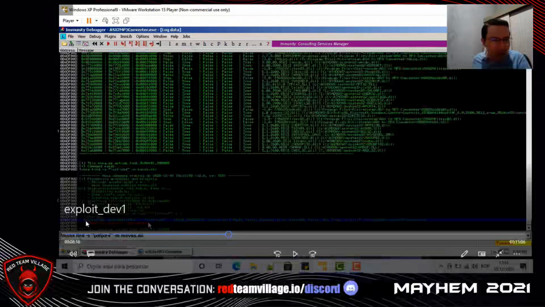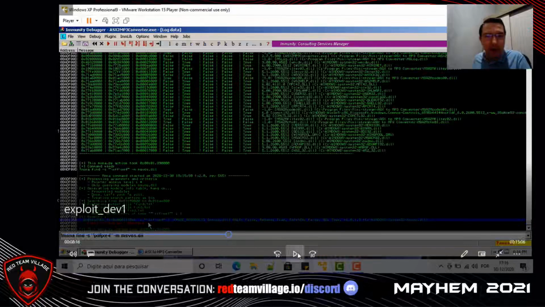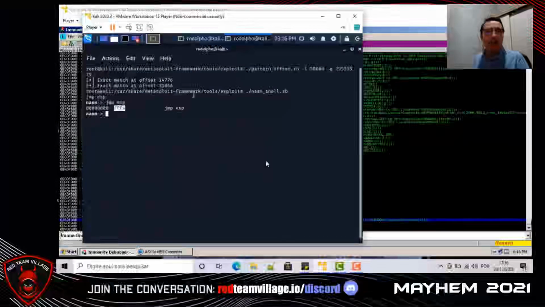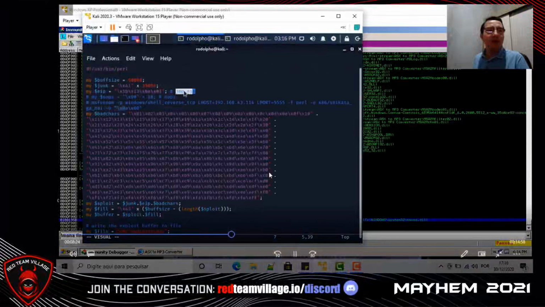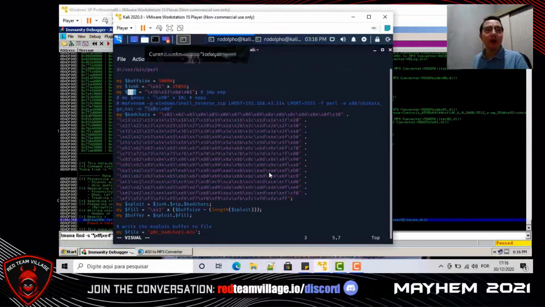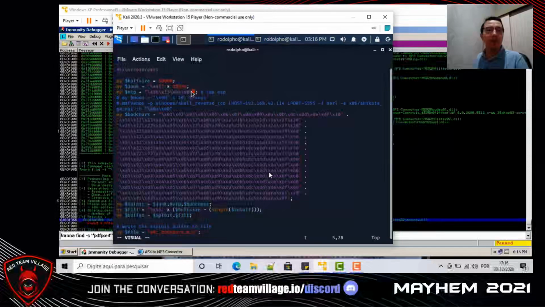And we found the module, we found the address 01BA135B. This address, 5B13BA01 in little endian, is an address that makes a jump ESP, because we want to make a jump from EIP to ESP, because in ESP we will put our shellcode. So we typed here the jump ESP address 5B13BA01.